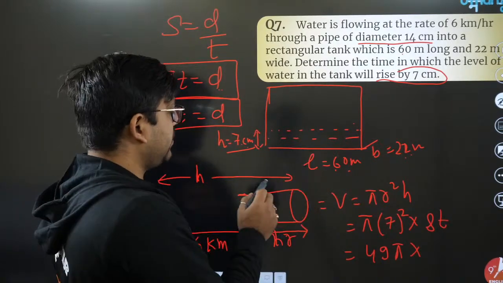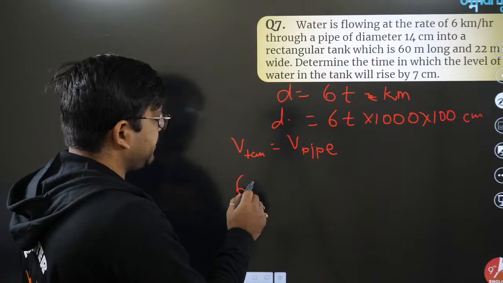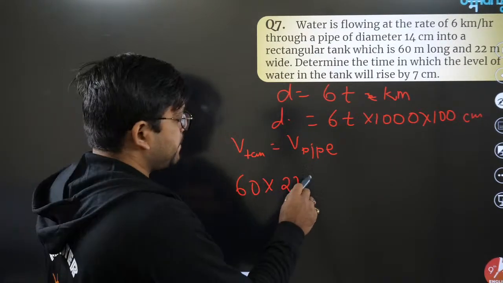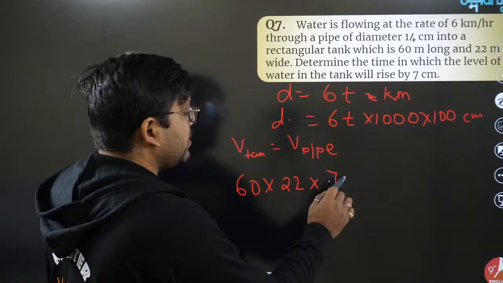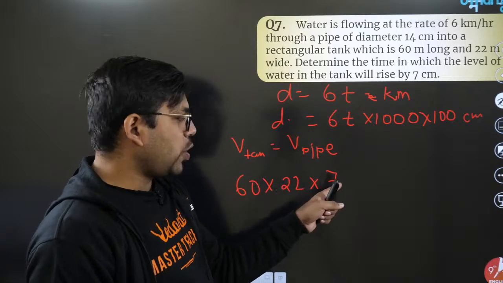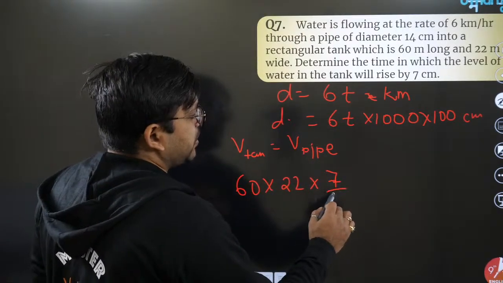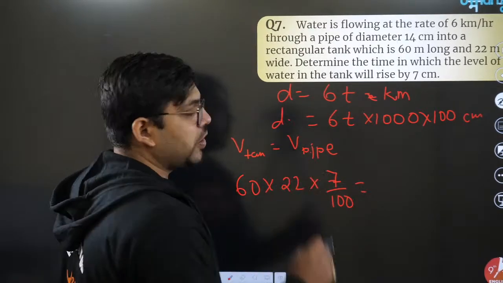So 60 into 22, this is in meter, into height, that is 7 centimeter. Either we change these or we change this. Let me change 7 centimeter to meter, so 7 by 100. This equals volume of pipe.